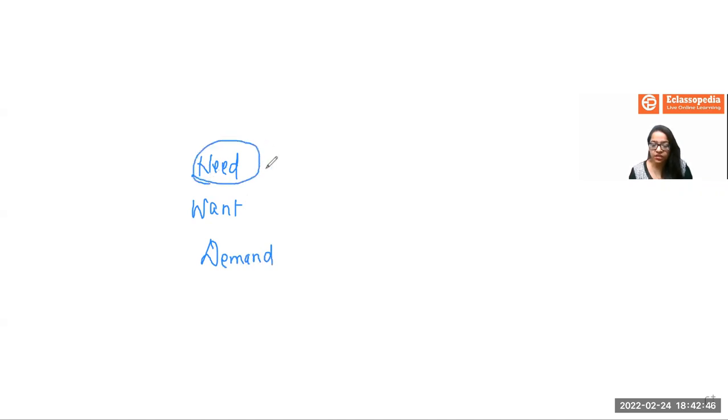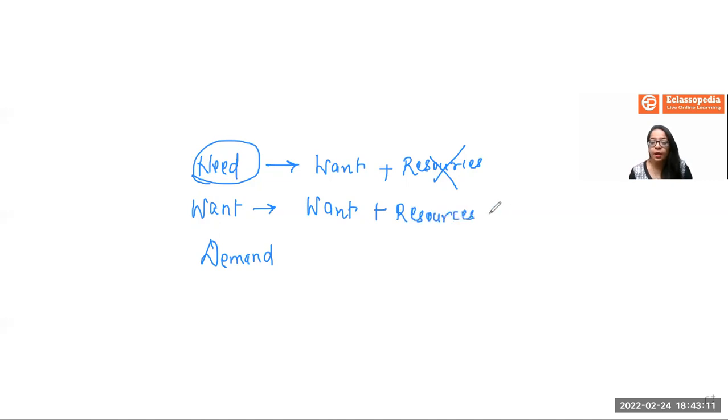Now, when it comes to need, it means that we actually want that particular product, plus we need to have the resources to actually buy that product, which is lacking in this case. But when it comes to want, that exactly means that we actually want that product, plus we do have the resources also to buy that product, plus there is something which is we still are thinking, but we are not buying that particular product because of certain reasons. So you are still not convinced to buy that product.